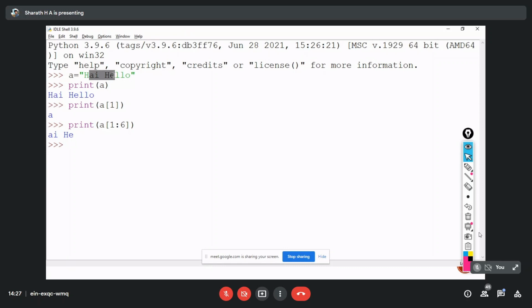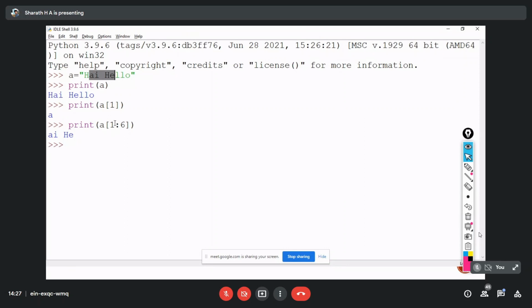So how that range index works means, including the first index where it is starting from, by excluding the 6th one, till 6. Is it clear?